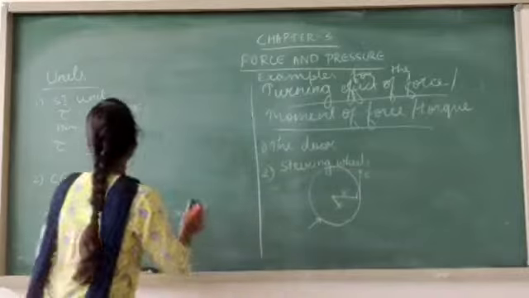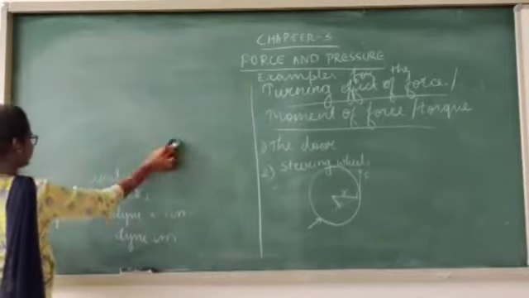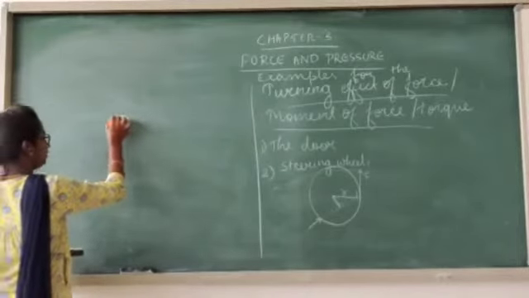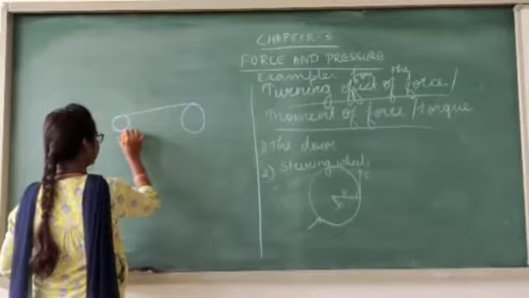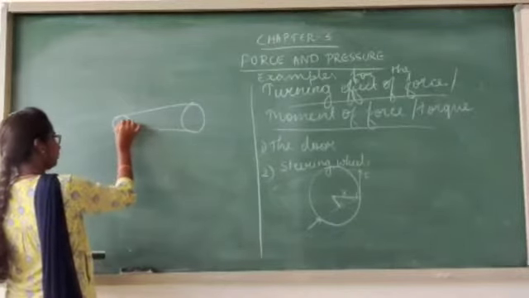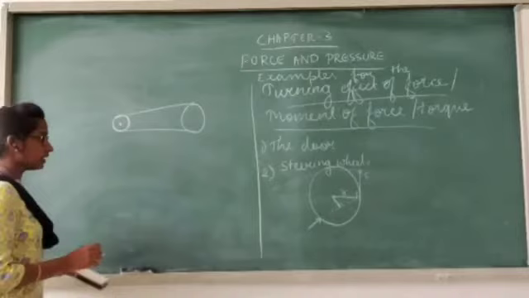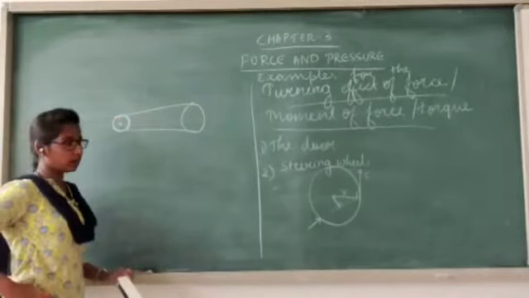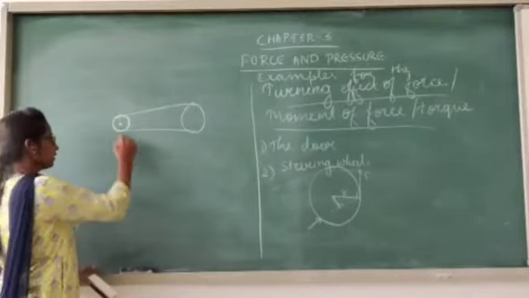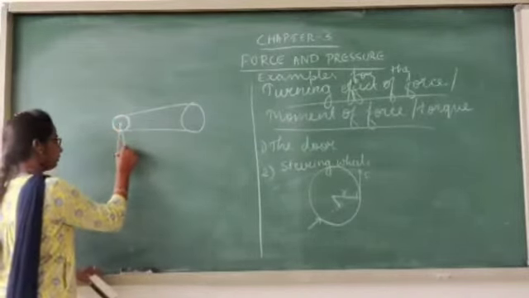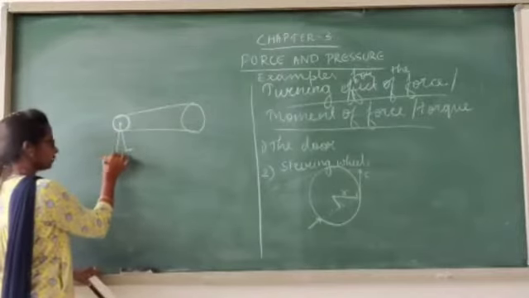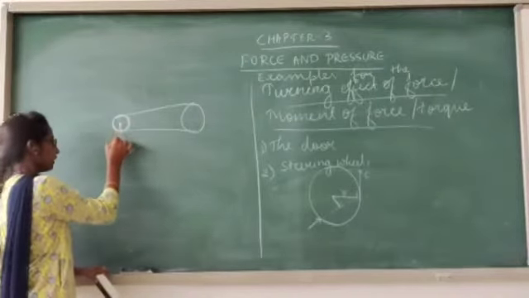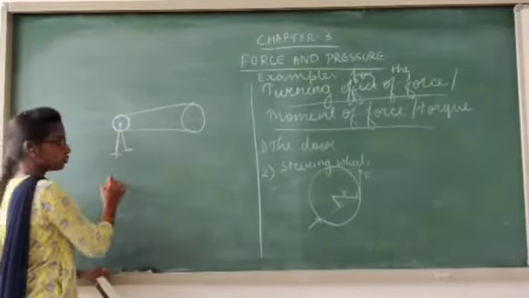And the third one is the bicycle pedal. So on a bicycle pedal, in order to move the chain, which is connected to the bicycle's back wheel, if you need to rotate this wheel, you need to apply force here. But since it is short, you need to apply more force in order to rotate. So what they do is provide a pedal which is longer than the radius of that wheel. As you place the pedal, the perpendicular distance increases, and you can see two pedals will be there.